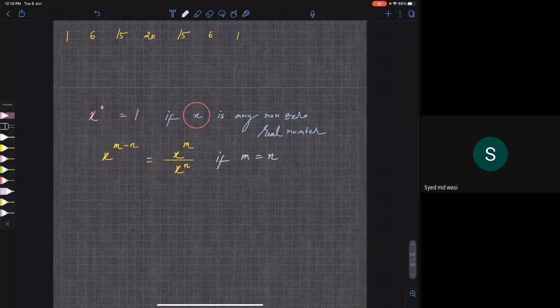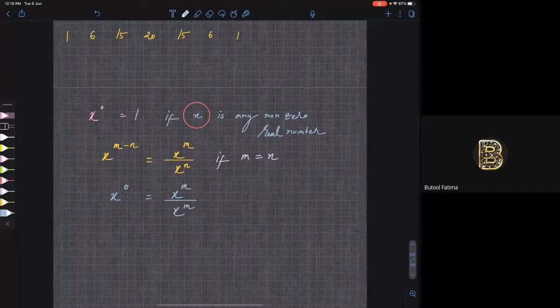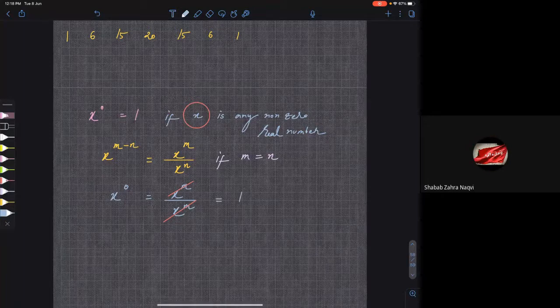On the left hand side, you'll get x power 0, and on the right hand side, you'll get x power m by x power m. When you divide two same numbers, what will you get? 1. So therefore, anything to the power of 0 is 1. But you have to be careful that this x should not be 0, because 0 power 0 is undefined. Clear?